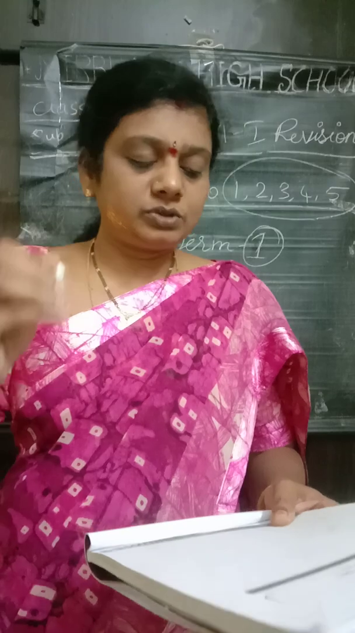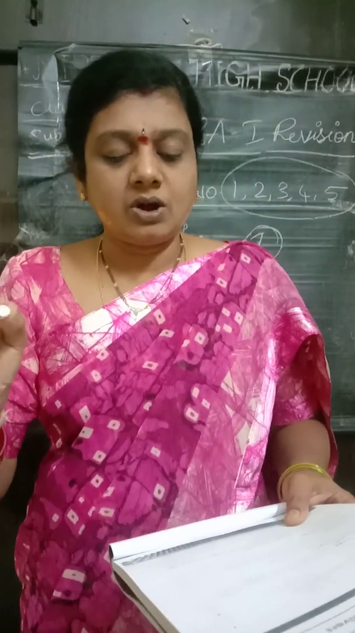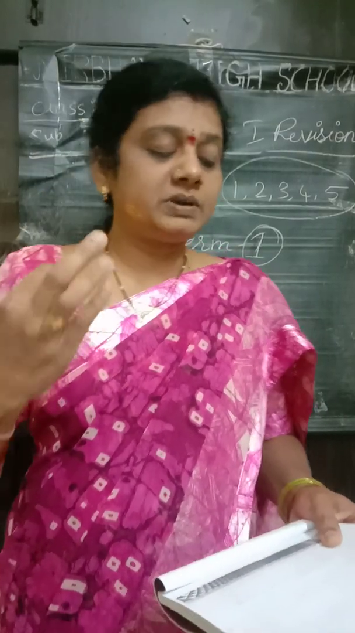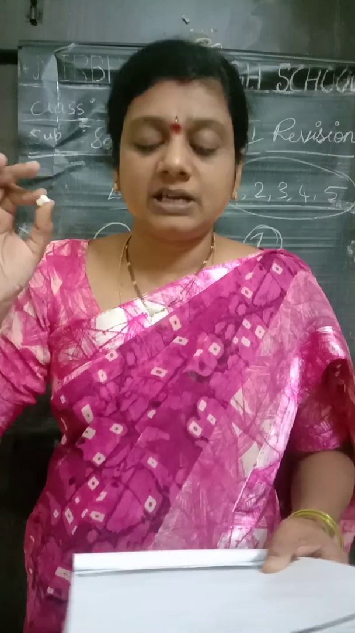And the fourth one, children: dash is the largest tributary of river Krishna. Which one? It is Tungabhadra. Tungabhadra is the largest tributary of the river Krishna.